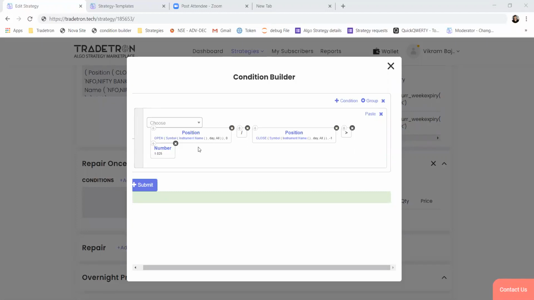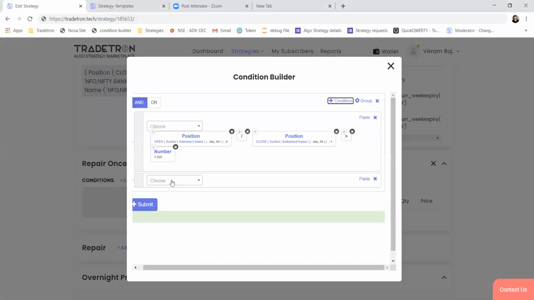I want the SMA of volume over 20 days to be greater than 5 lakh. I think I have shown how you can compare the volume. The way we are using EMA of close, you can use EMA of volume.